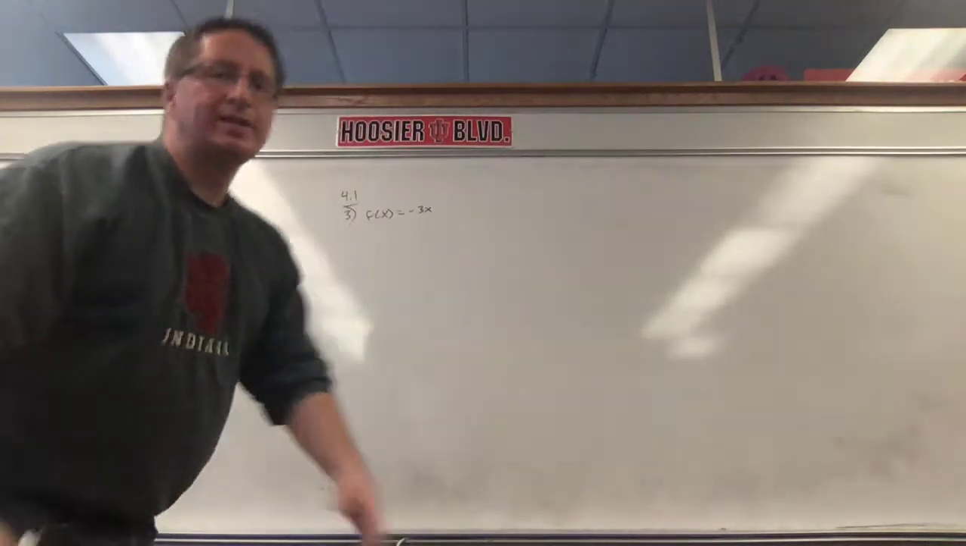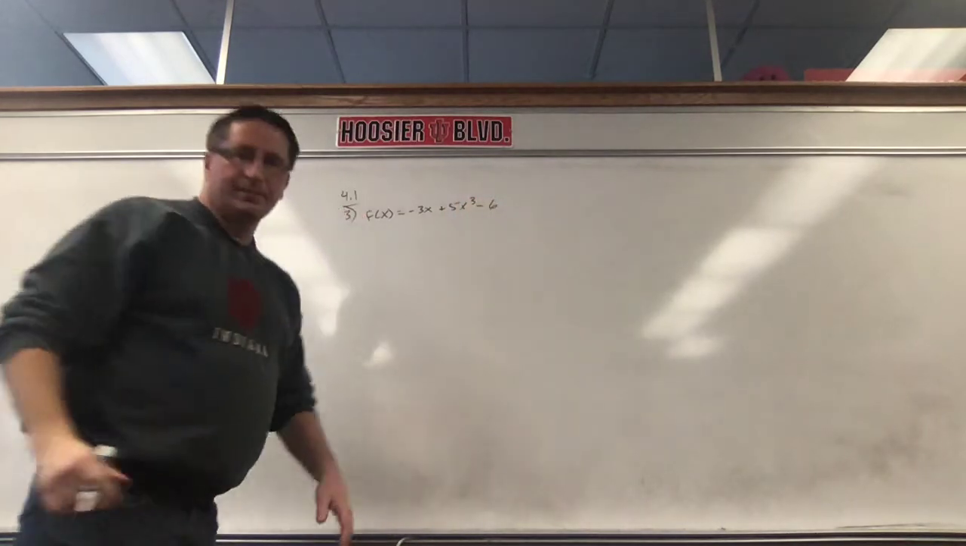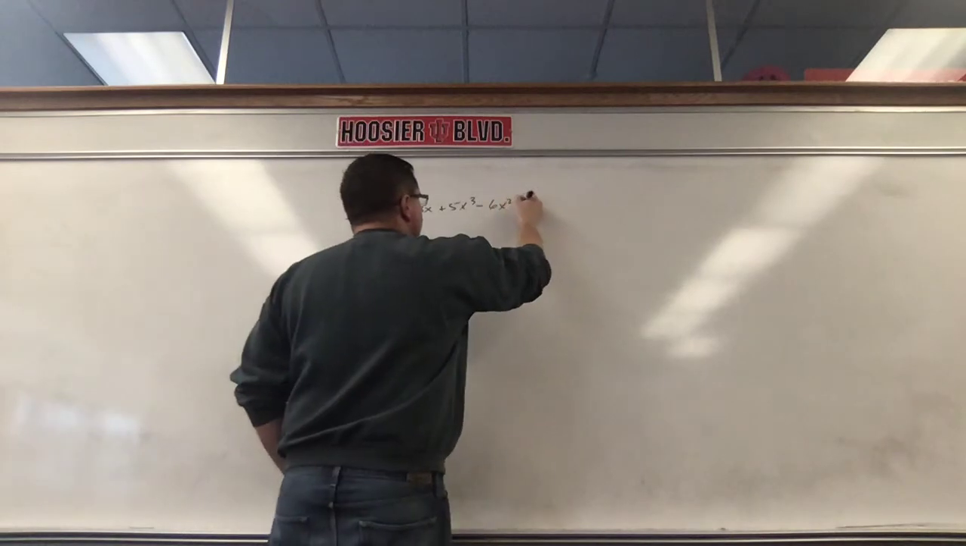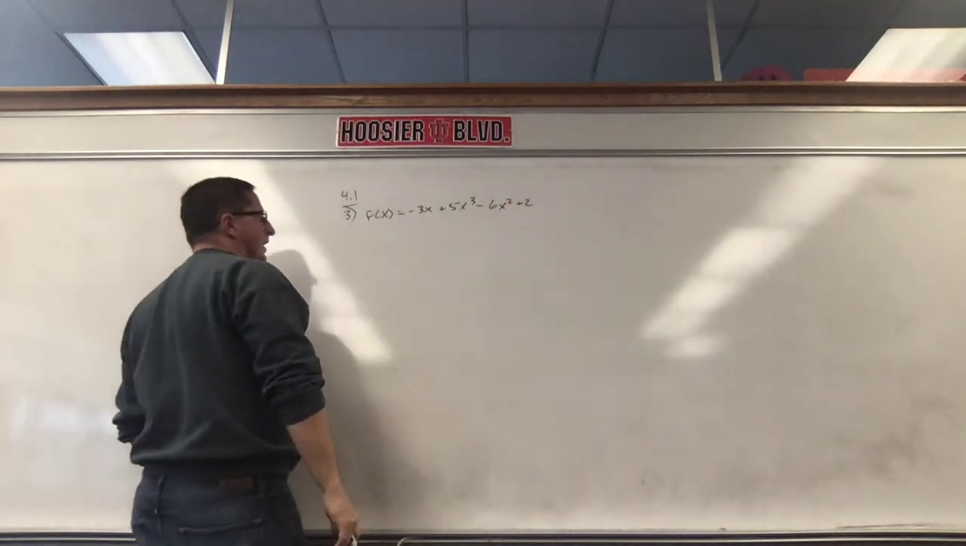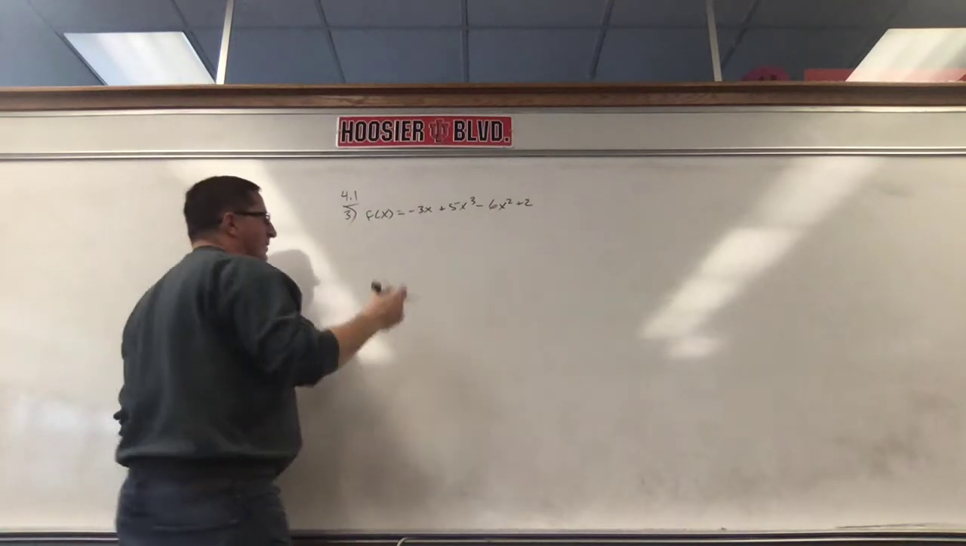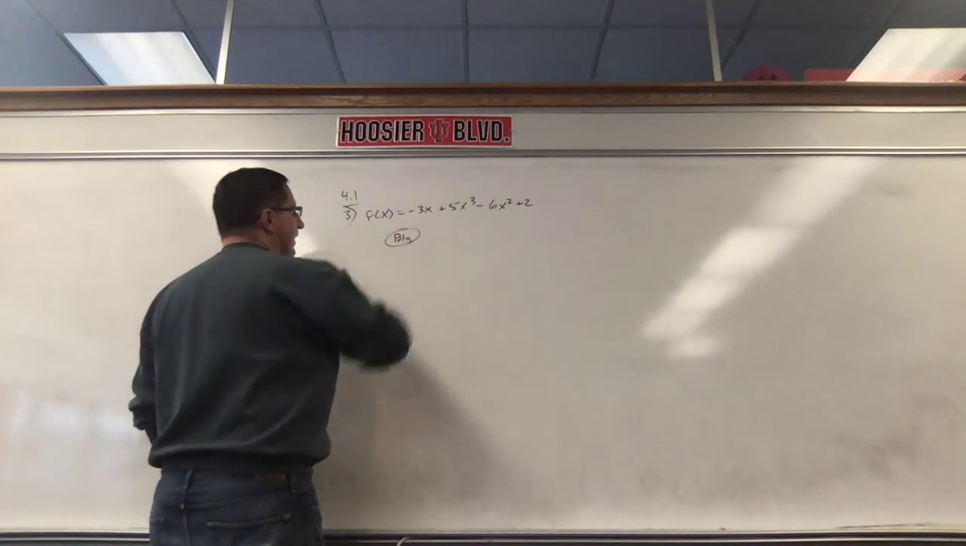3x plus 5x^3 minus 6x squared plus 2. Okay, this is a polynomial, because there are no fractional exponents, no negative exponents, and x isn't on the bottom, so we're good. It is a polynomial, and they want it in the correct order.